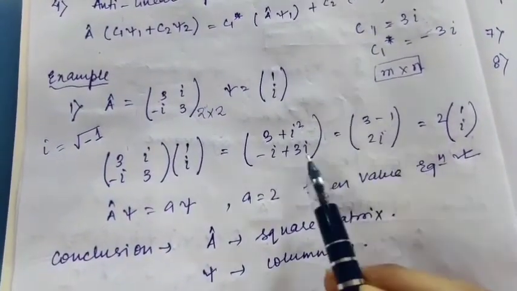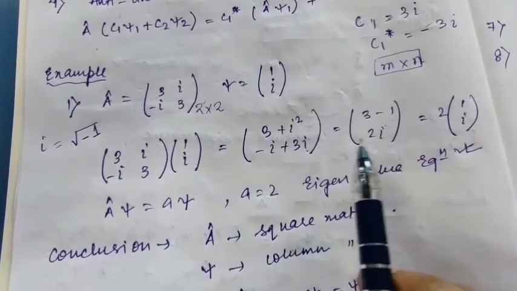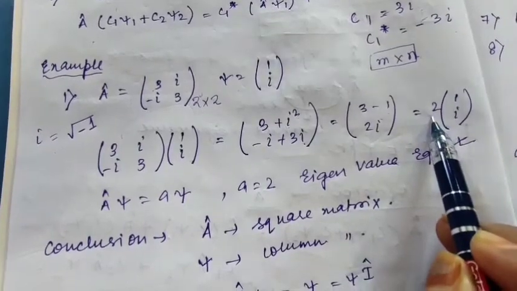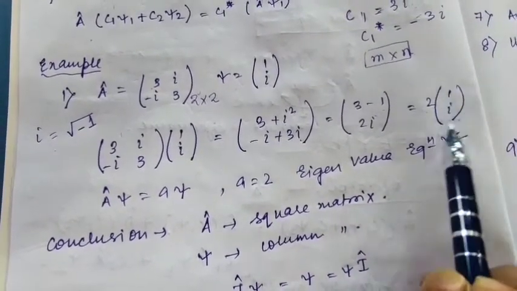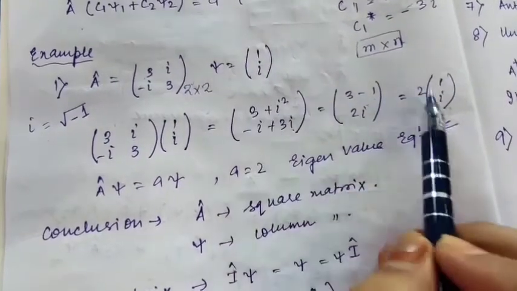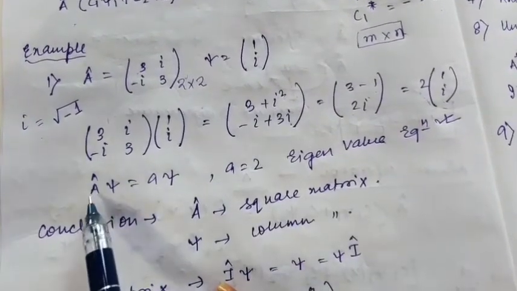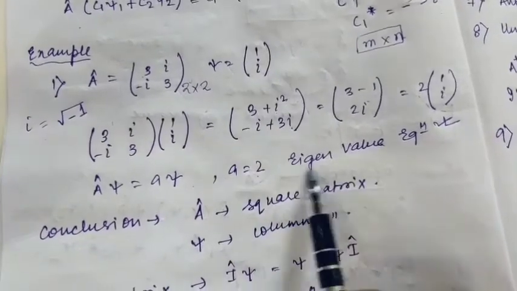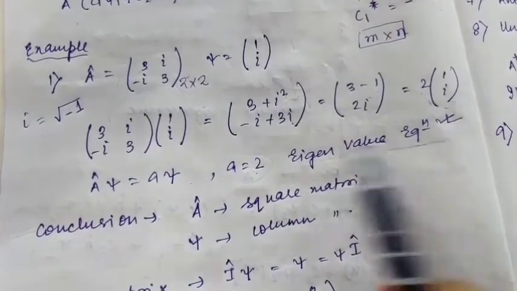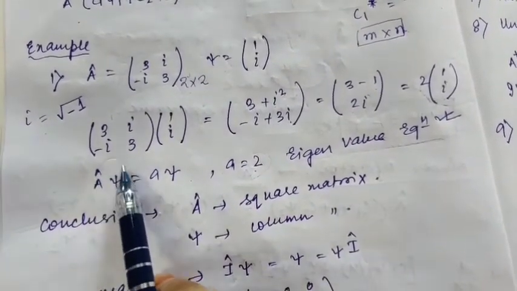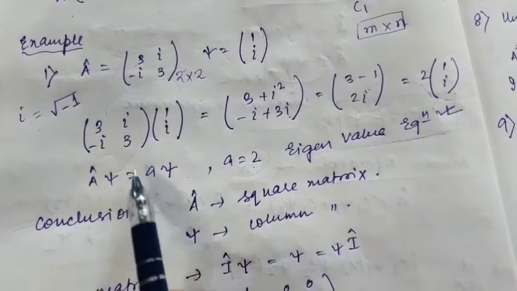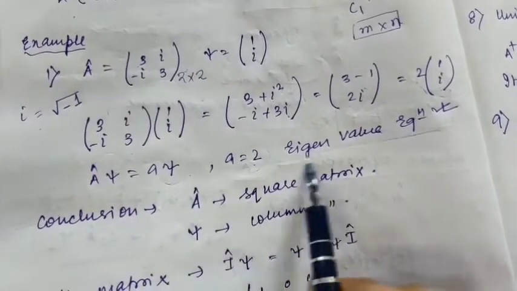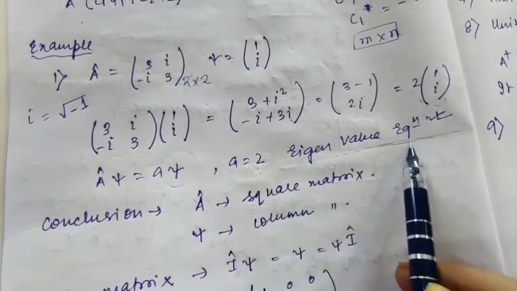So 3 minus 1 is 2, and minus i plus 3i gives 2i. I can take 2 common, so I get 1 and i, which is the original function we considered. So A cap psi is equal to A psi, where A is the constant value 2. This satisfies the eigenvalue equation criteria: when an operator A cap operates on a function psi and we get the same function psi with a constant value, we call it an eigenvalue equation.